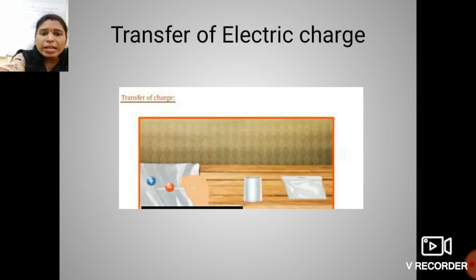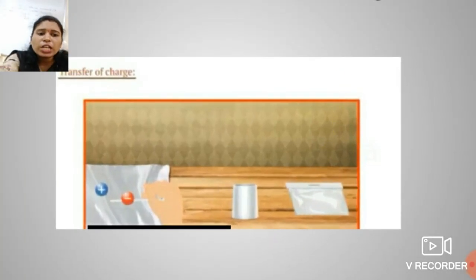Why are they known as static charges, students? Because static charges do not move by themselves. Suppose that a silk cloth has positive charge, but it cannot move from that silk cloth towards that glass rod until that glass rod is rubbed on that silk cloth.